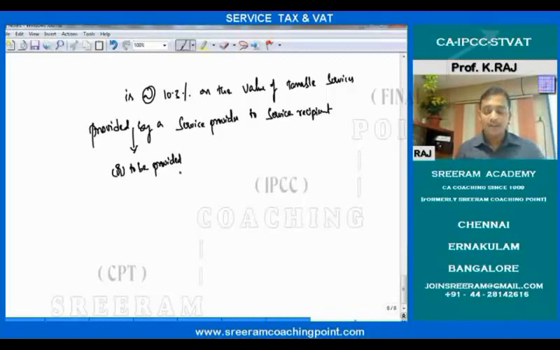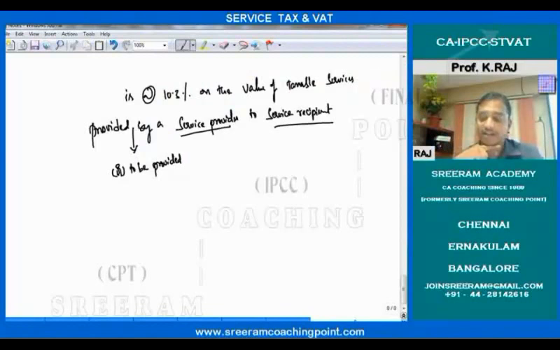Now in the definition of service tax, there should be two persons, service provider and service recipient. Next, what should be provided? It can be either provided or to be provided, which means some of the people will receive the money after provision of services.